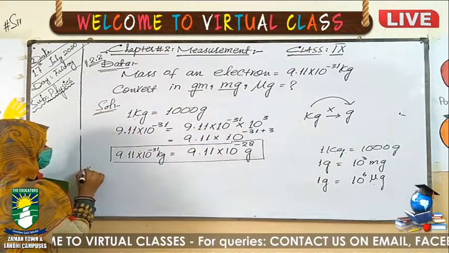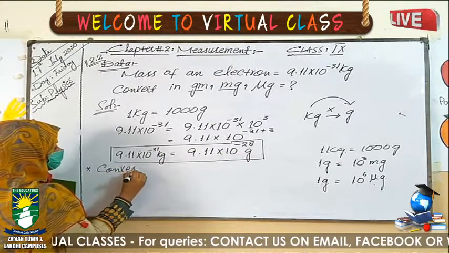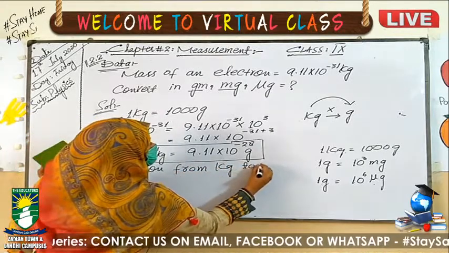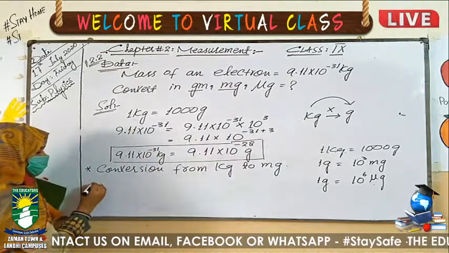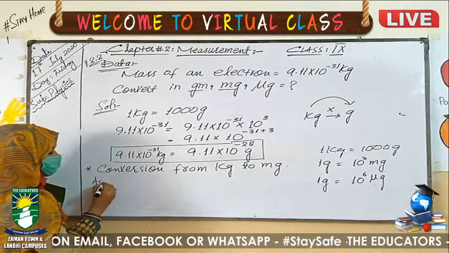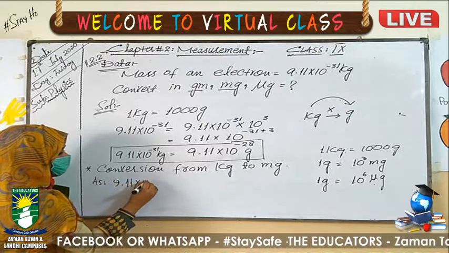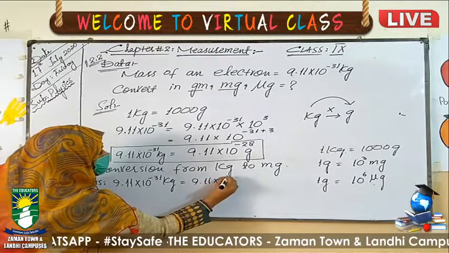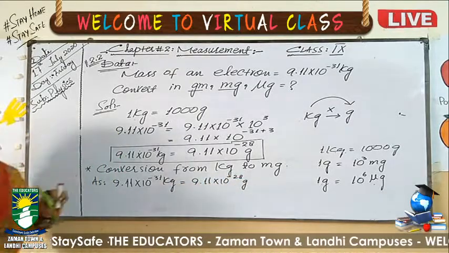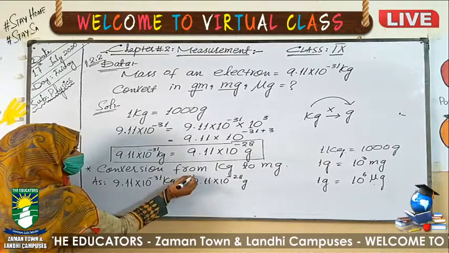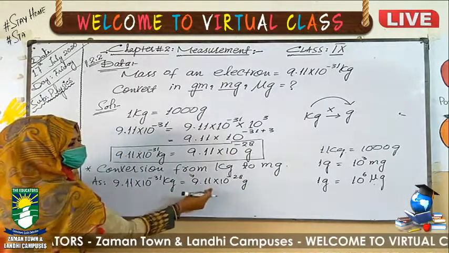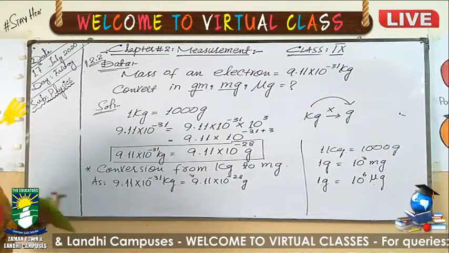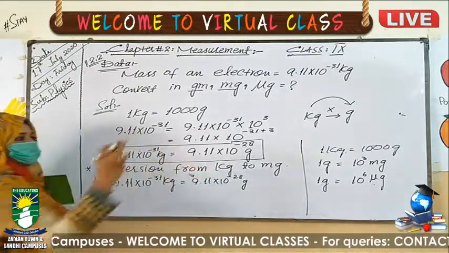For the next part, that is conversion from kilogram to milligram. What will you do? You will first write down, as we know, 9.11 exponent minus 31 kilogram is equal to 9.11 exponent minus 28 gram. Now we will just take this value. We will convert gram into the milligram, then gram into the microgram according to our multiples and sub-multiples. I am not directly converting the kilogram into the milligram and kilogram into the microgram.